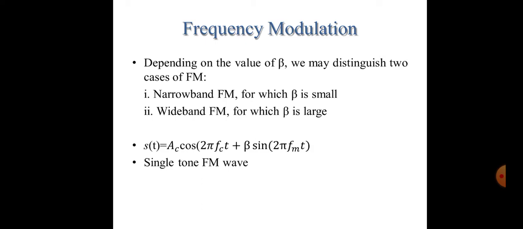The next topic we are going to discuss here is frequency modulation. The derivation of narrowband FM and wideband FM depends upon the factor modulation index beta.